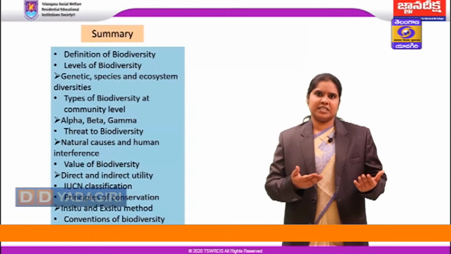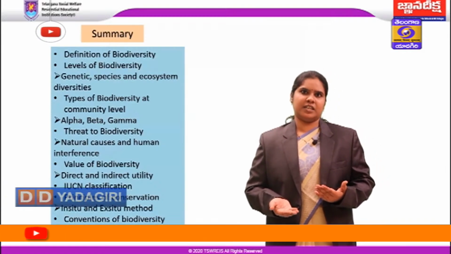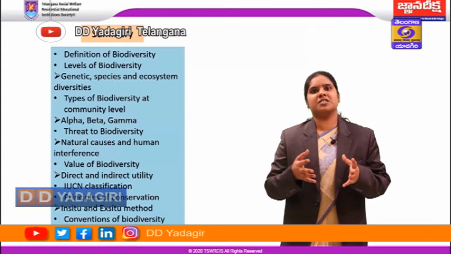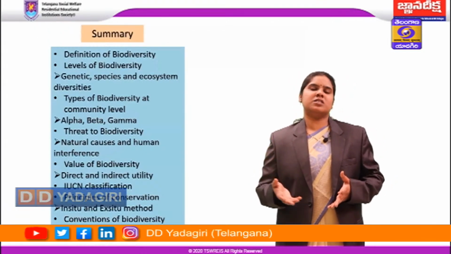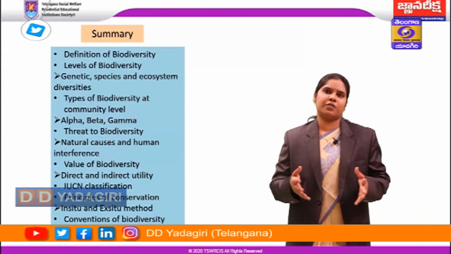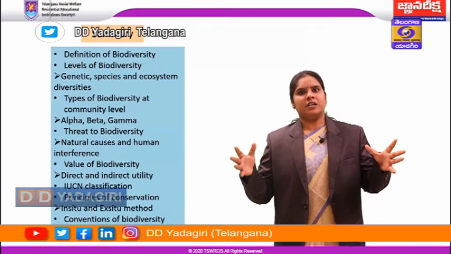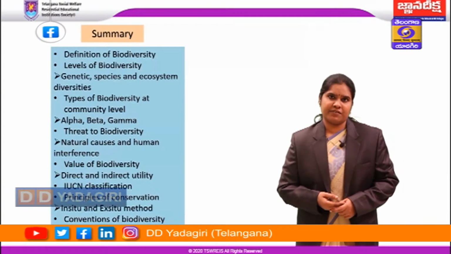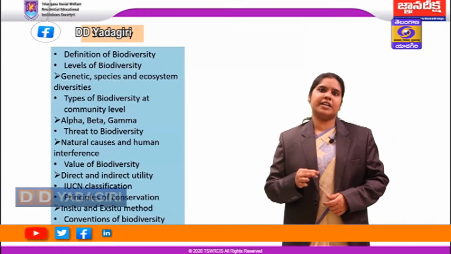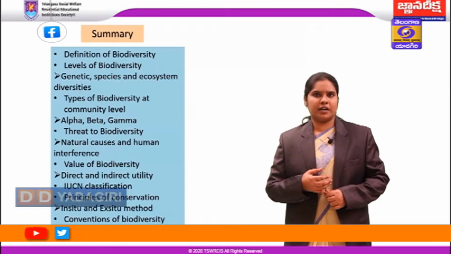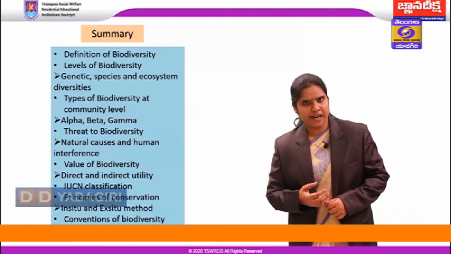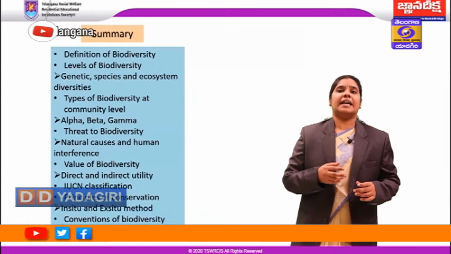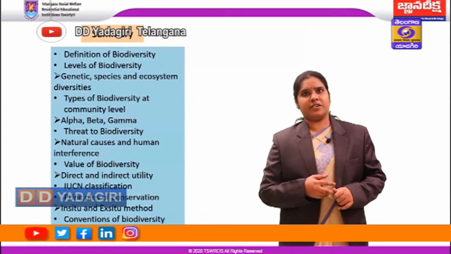Genetic diversity is based upon the mutations we see in the DNA, species diversity is the number of different species present in a unit area, and ecosystem diversity is the variety of ecosystems occurring in a bigger geographical area. And biodiversity at community level can be studied under three types: alpha diversity, also called local diversity, beta diversity in between the populations, and the third one being gamma diversity.